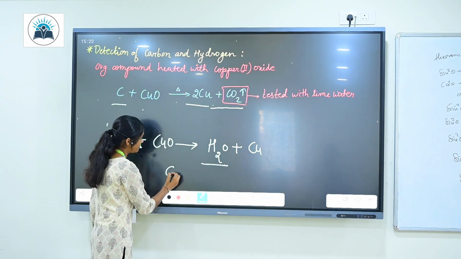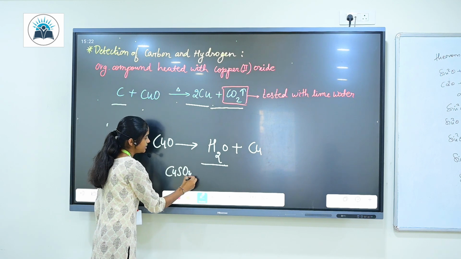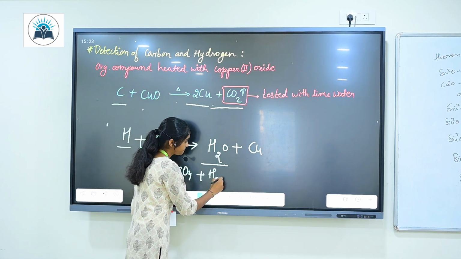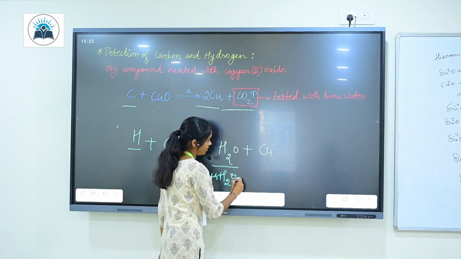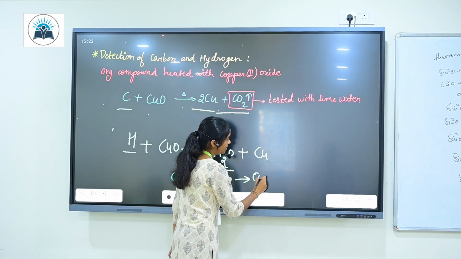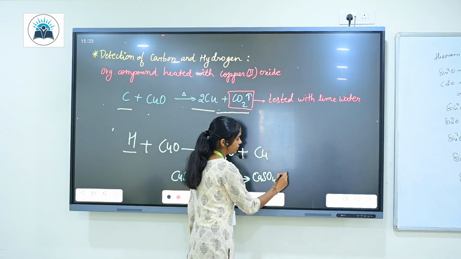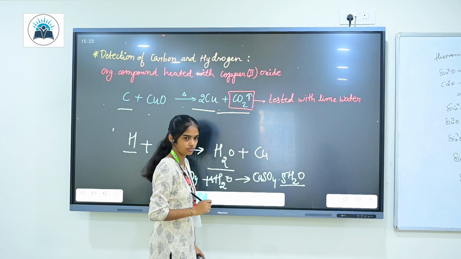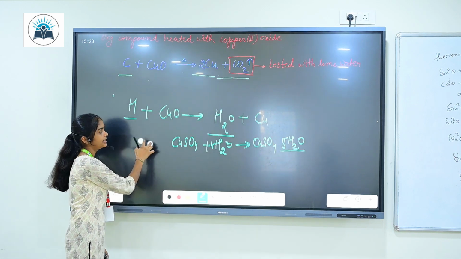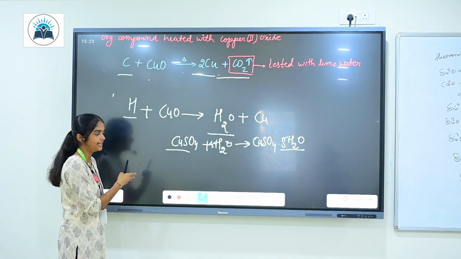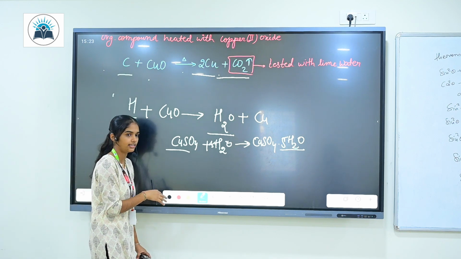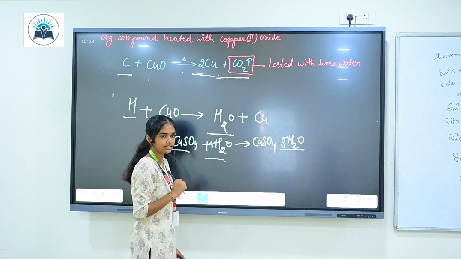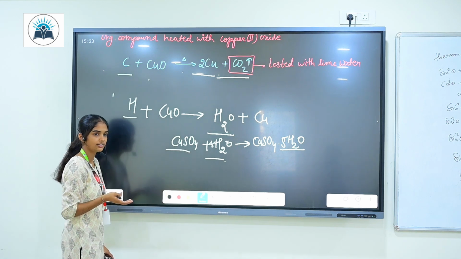When CuSO4 is added to water, it produces blue vitriol. You all know blue vitriol? Blue vitriol is nothing but CuSO4·5H2O, where it has water of crystallization of 5H2O. Initially the anhydrous copper sulfate is white in color, but when we add water to it, it turns blue. So this shows the presence of water, and as water has hydrogen, it shows the presence of hydrogen.